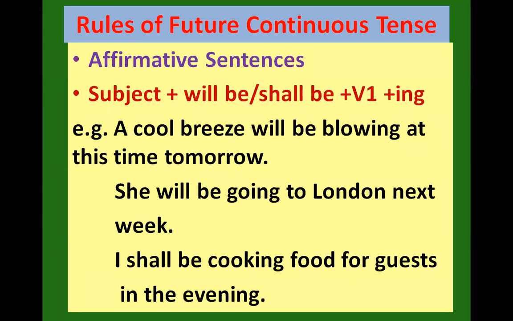So the form of writing a future continuous is that with the subject you use will be or shall be plus V1 ing. A cool breeze will be blowing at this time tomorrow. She will be going to London next week. I shall be cooking food for guests in the evening.